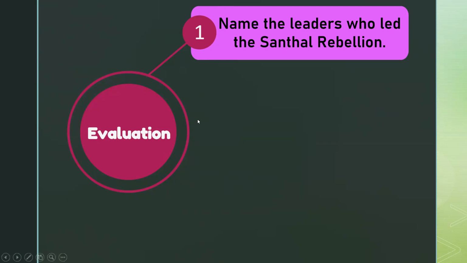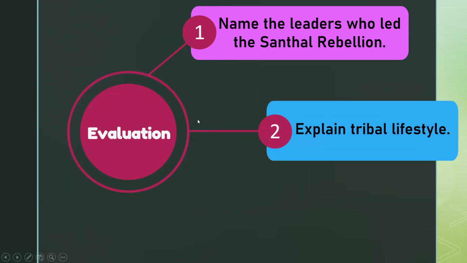Correct. Now, your second question is, explain tribal lifestyle. Two points we discussed under this. What were they, students? First, they practiced the slash and burn cultivation technique. Yes, very good, Sakshi. Any other one? They depended on agriculture and collecting something. Yes, very good. Hunting and gathering. They depended on forest produce.